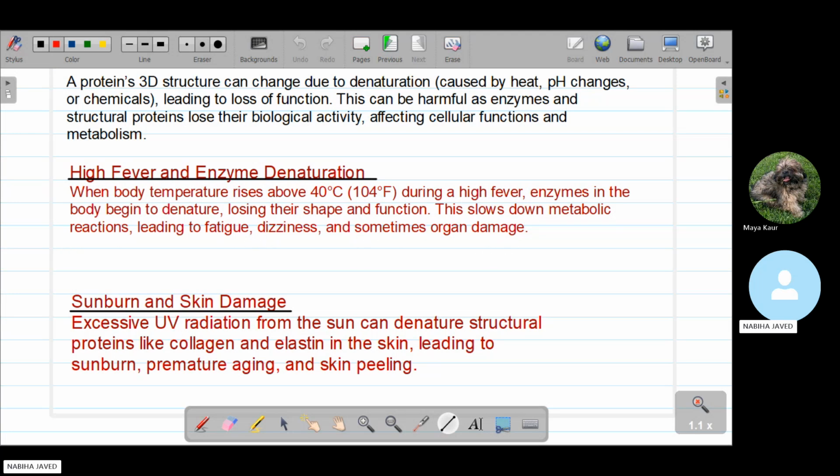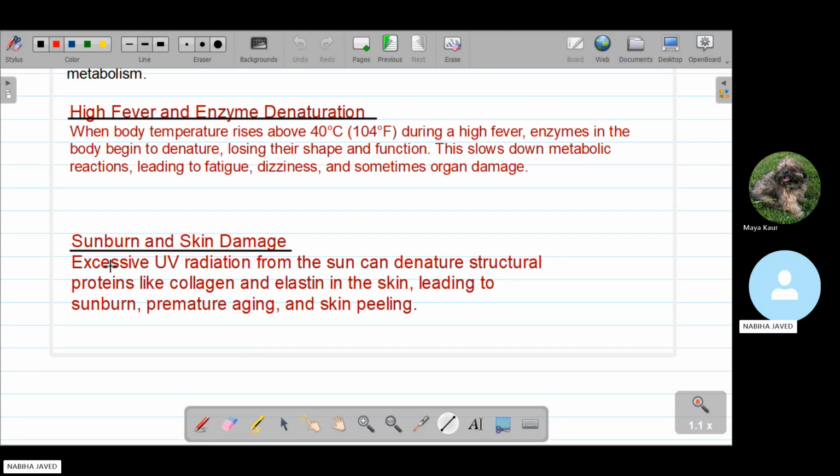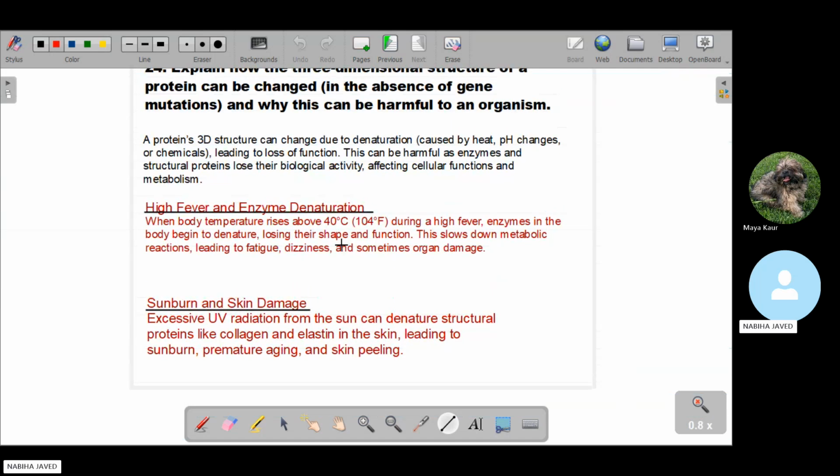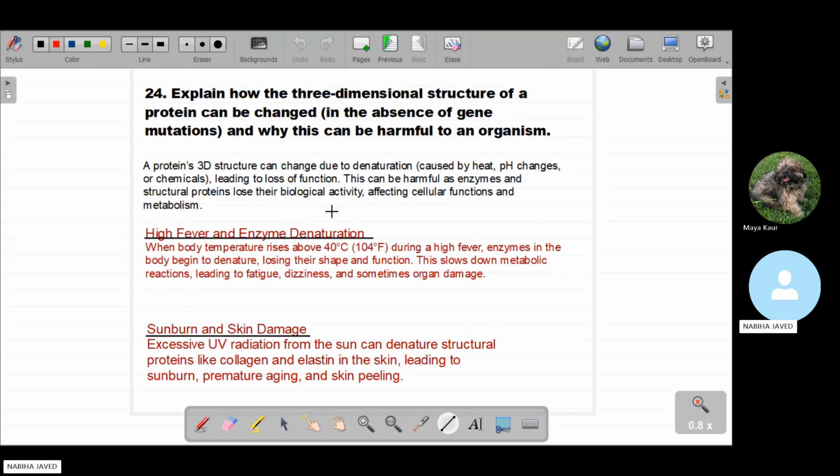Another example of denaturation is sunburn and skin damage. Excessive ultraviolet radiation from the sun can denature structural proteins like collagen and elastin in the skin, leading to sunburn, premature aging, and skin peeling. So whenever a protein changes its shape for any reason, very harmful reactions occur in the body of an organism.